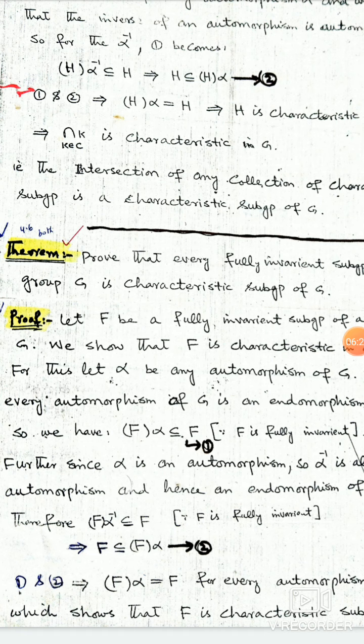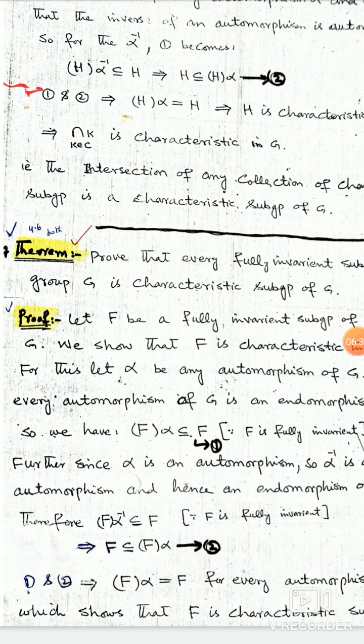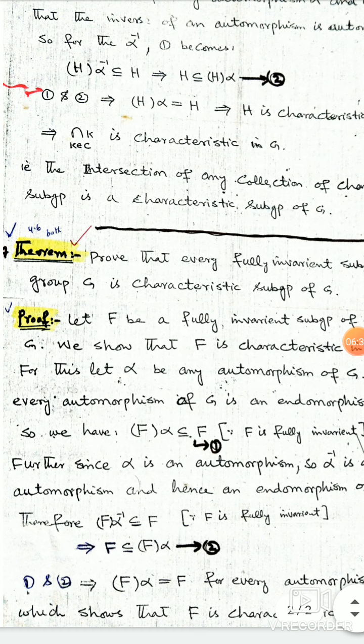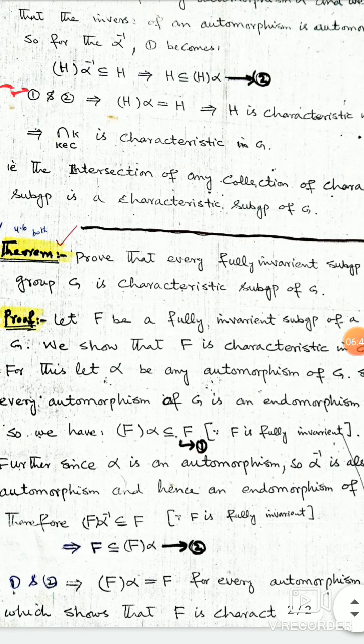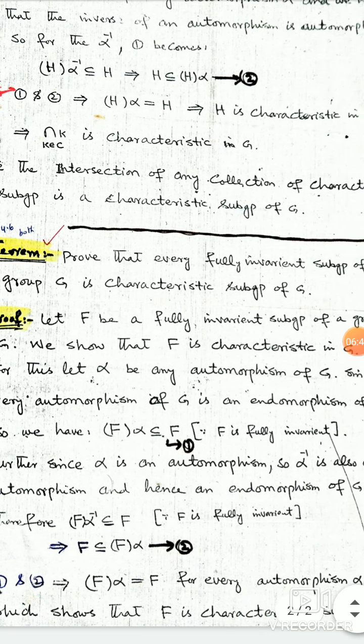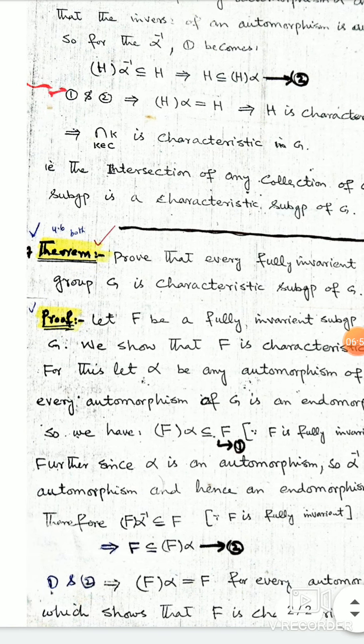Then we will show that F is characteristic in G. For this, let alpha be any automorphism of G. Since every automorphism of G is an endomorphism of G, we have F under alpha is a subset of F, as F is fully invariant. This is the definition of fully invariant.